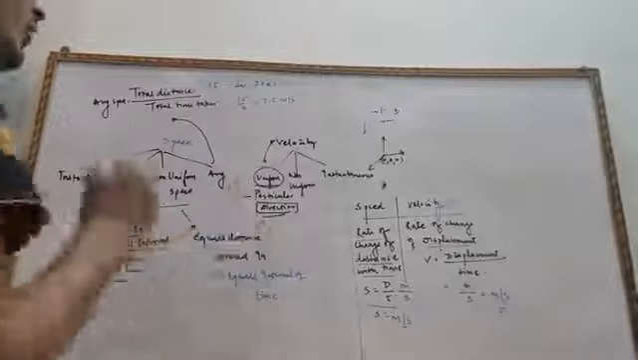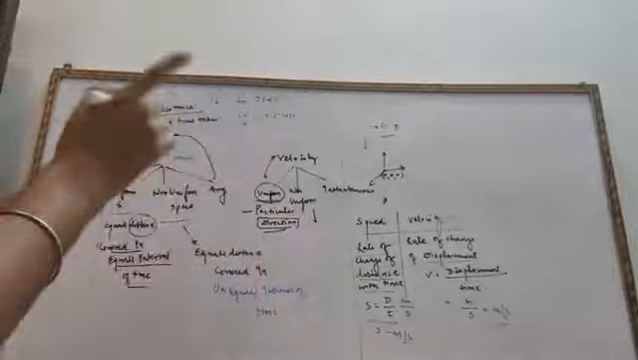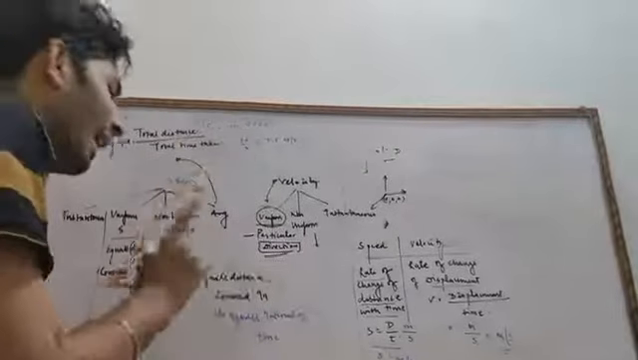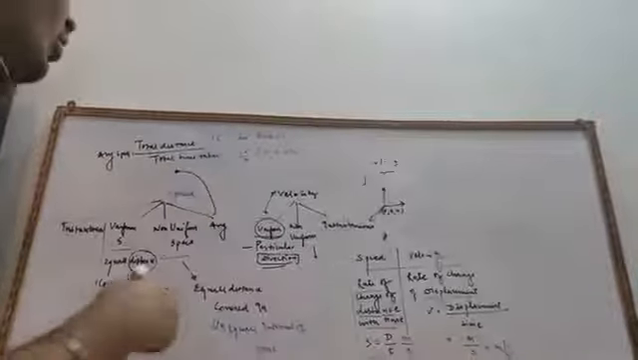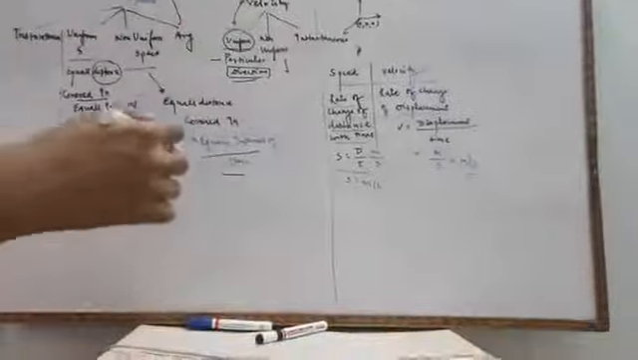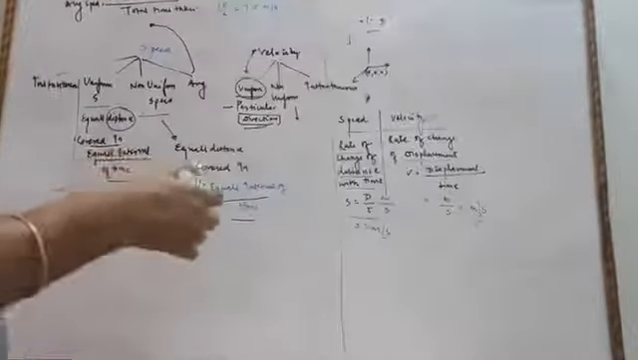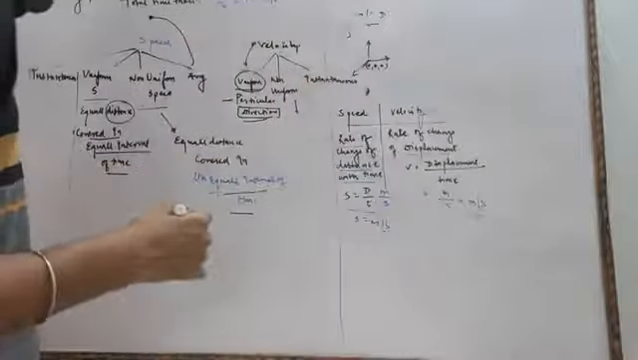While in the case of non-uniform velocity, unequal distance in a particular direction covered in unequal interval of time, or we can say equal distance covered in a particular direction in unequal interval of time, is known as non-uniform velocity. What do you mean by instantaneous velocity? Velocity at a particular instant of time.